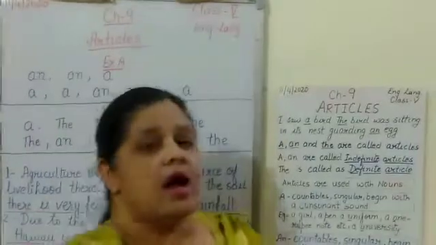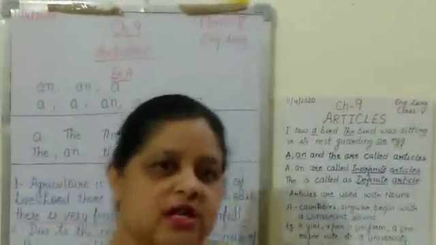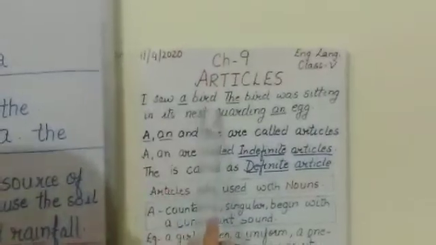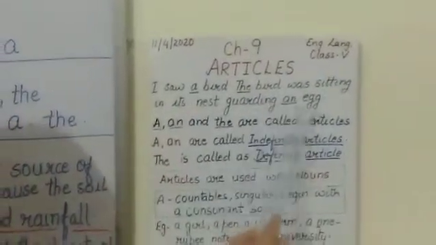Okay. Now today we are going to start a new topic of your English language. So the topic for today is articles. That is chapter 9 of your books. Articles. Now what are articles? Let's see this sentence. I saw a bird. The bird was sitting in its nest guarding an egg.